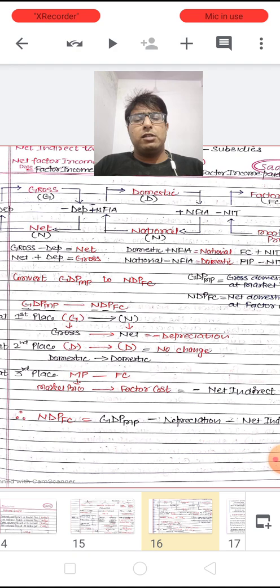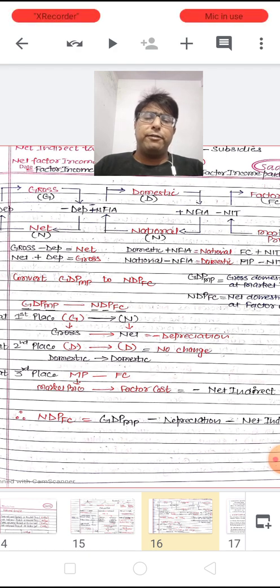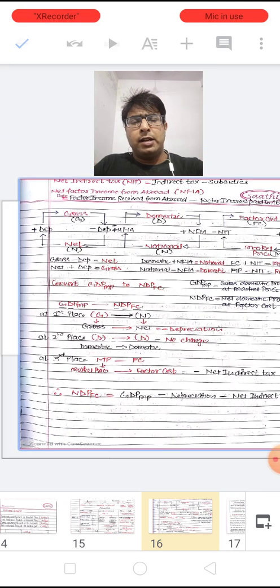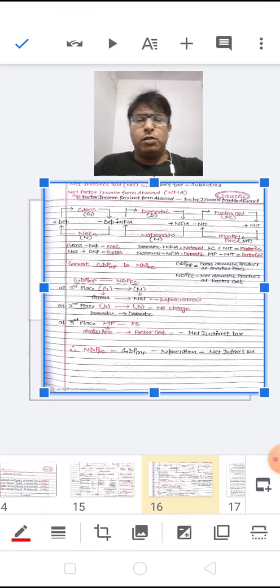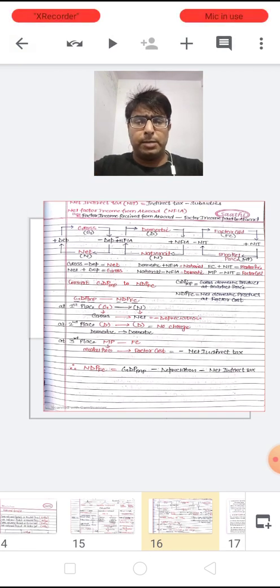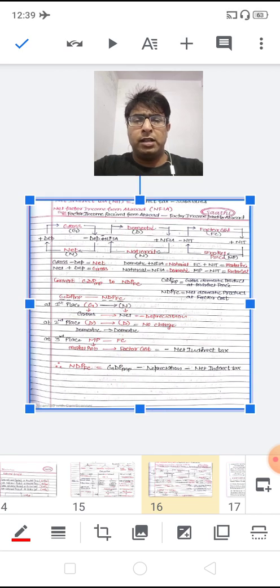From market price to factor cost, we have to subtract the value of net indirect tax. Similarly, the value we can find out: NDP FC is GDP MP minus depreciation and minus net indirect tax. So basically this is the major explanation of converting one aggregate into another aggregate.